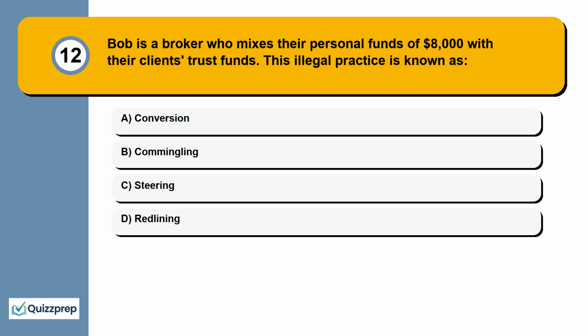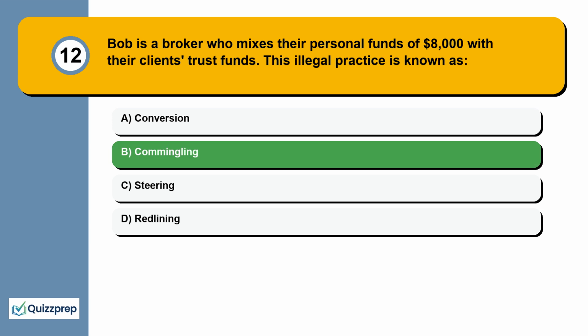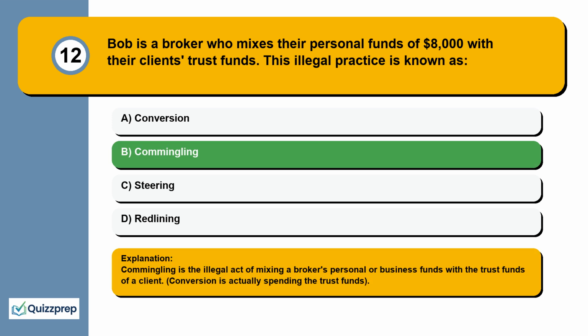Question 12. Bob is a broker who mixes their personal funds of $8,000 with their clients' trust funds. This illegal practice is known as conversion, commingling, steering, redlining. Commingling is the illegal act of mixing a broker's personal or business funds with the trust funds of a client. Conversion is actually spending the trust funds.